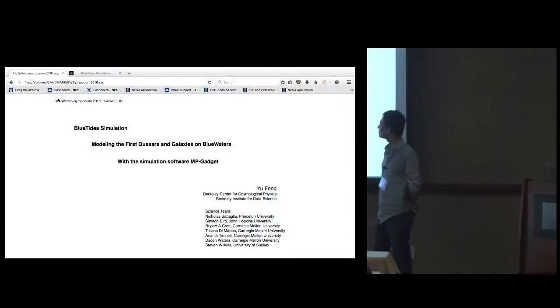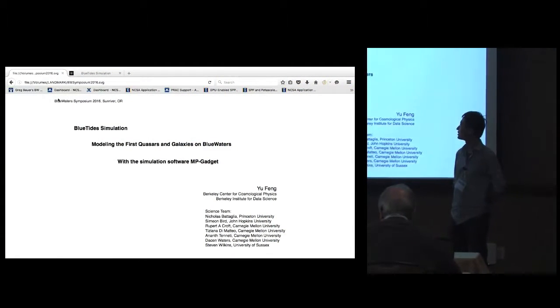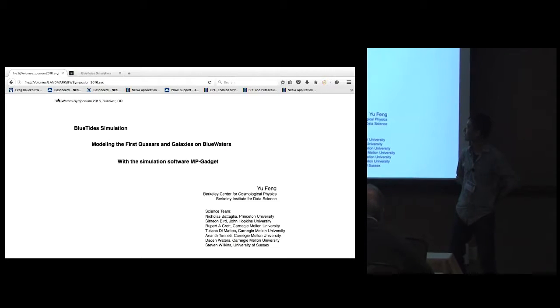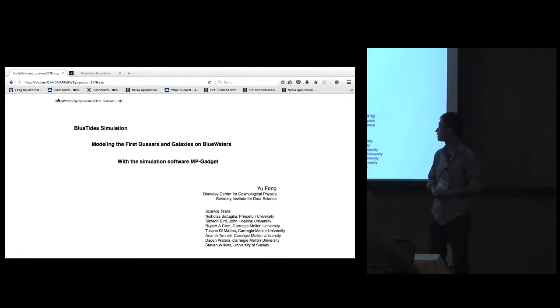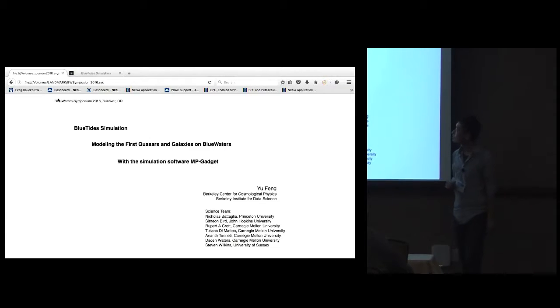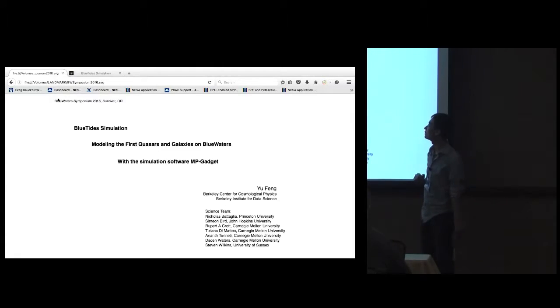So I'm here to talk about the BlueTides simulation. It's the simulation where we model the first quasars and the galaxies on the Blue Waters supercomputer. And I'm also going to talk about the new development in the simulation software MP-Gadget, the massively parallel version of Gadget that's backing up this simulation on Blue Waters.